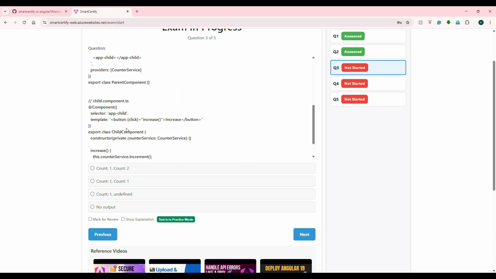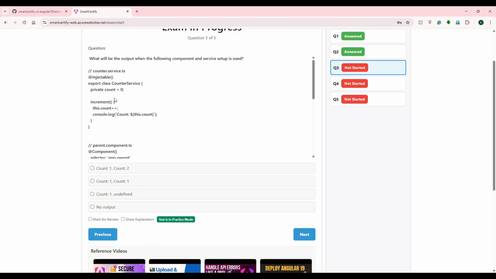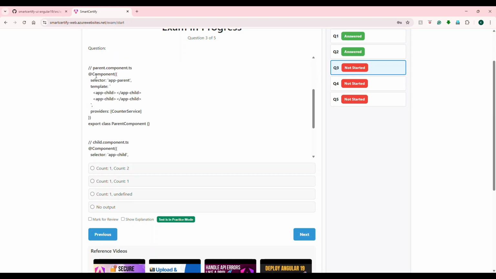If you look at this, there is no providedIn root, which means this is not provided anywhere. And in the main component, it is used in the providers, which means when this component is initialized, a new instance of counter service is given here by the Angular DI.